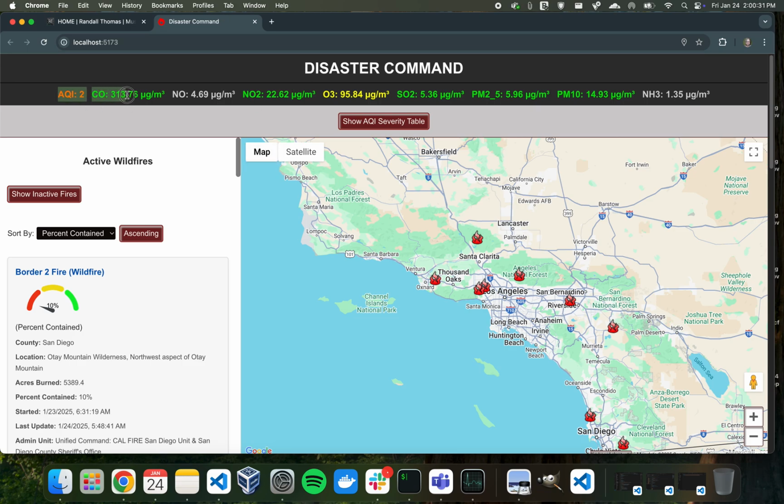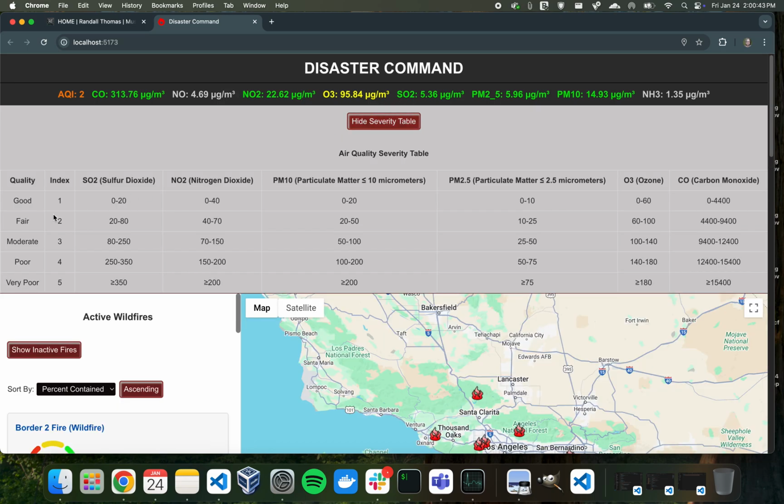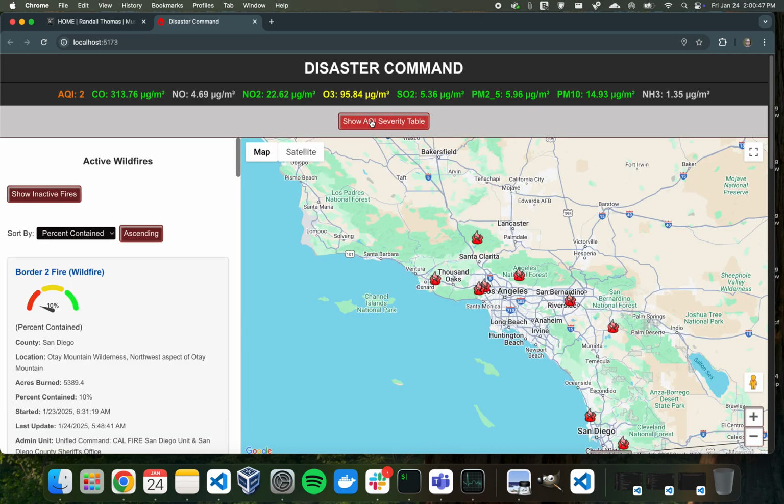This is the Air Quality Index. It also lists off all of the particulates that are in the air and their score. These are all color-coded. If you want to see how they're scored, the table is down here for that.